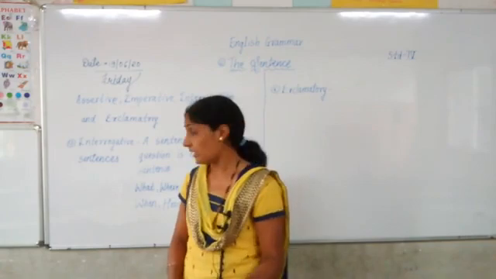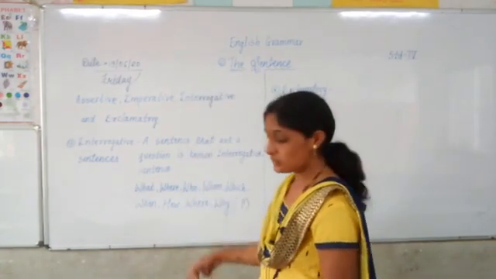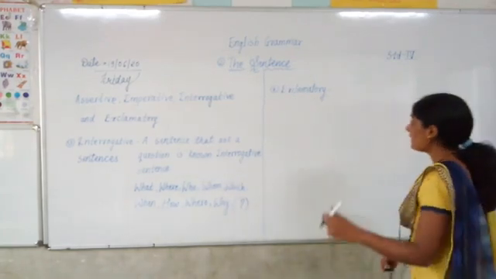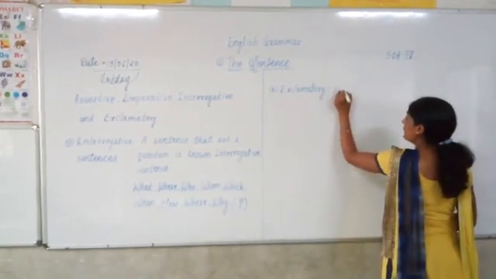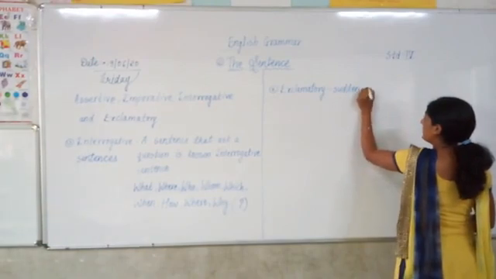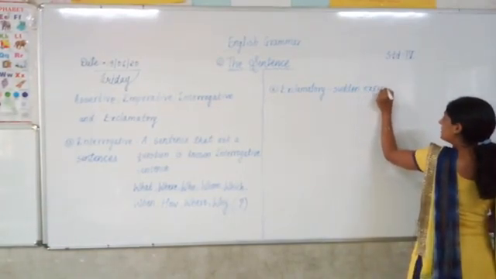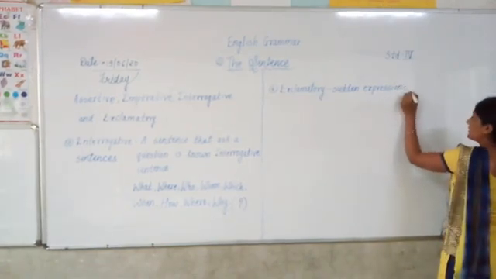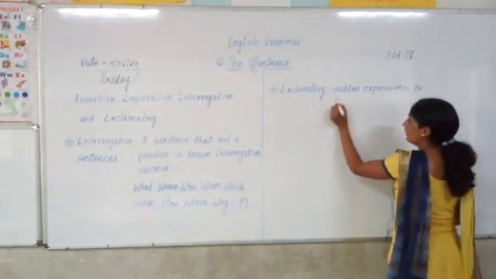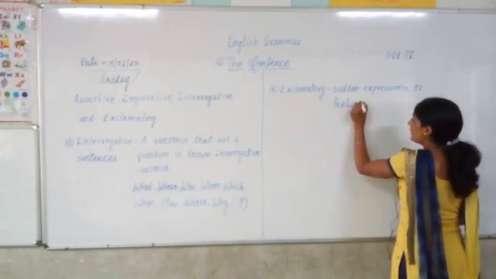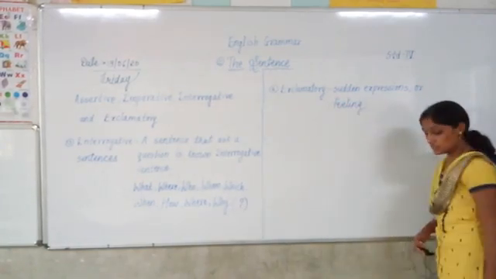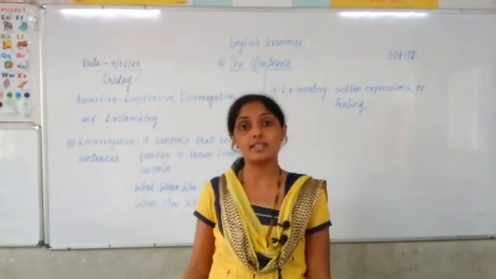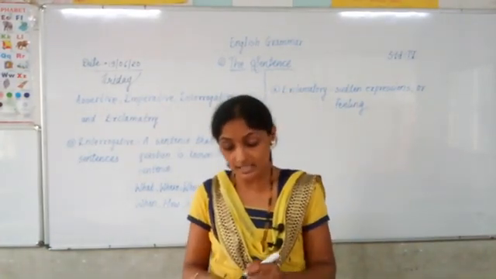And the last type of sentence which we are going to study is the exclamatory sentence. When we express sudden feelings or sudden expressions, those words come in exclamatory sentences.